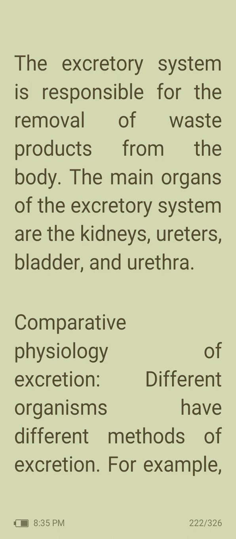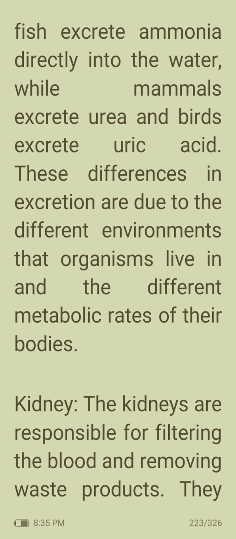For example, fish excrete ammonia directly into the water, while mammals excrete urea and birds excrete uric acid. This difference in excretion is due to the different environments that organisms live in and the different metabolic rates of their bodies. Then the kidneys are responsible for filtering the blood and removing waste products.